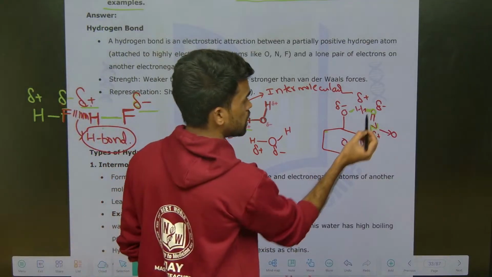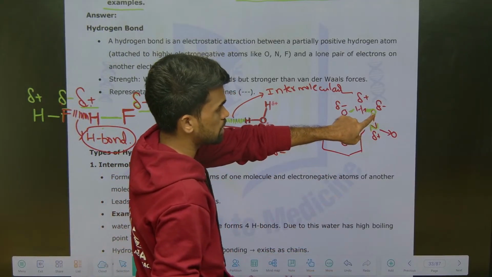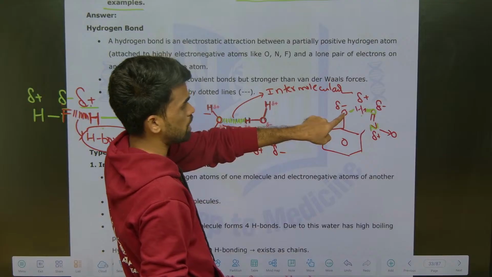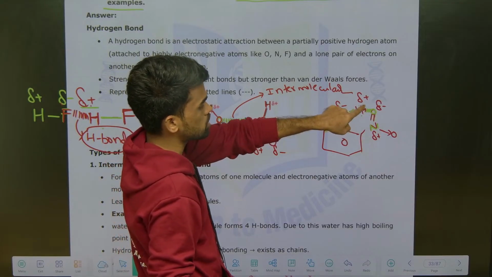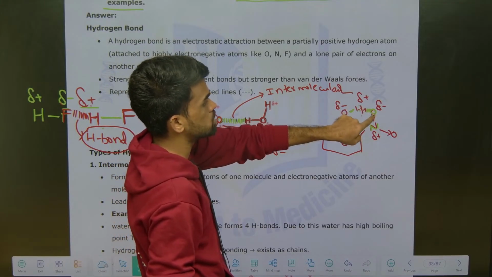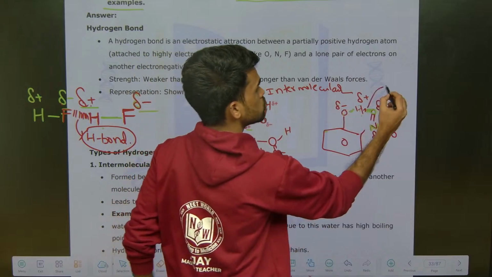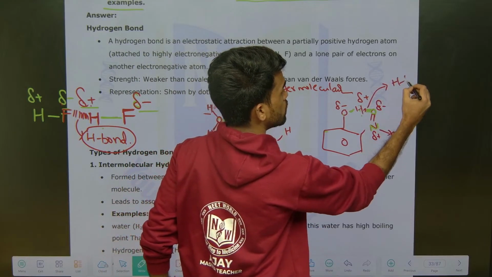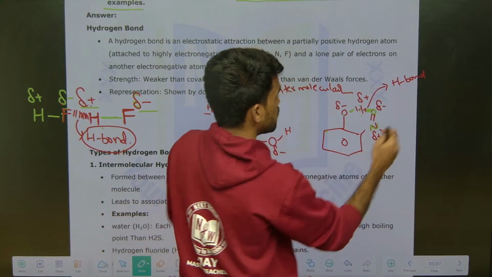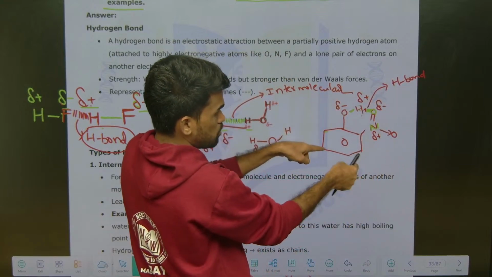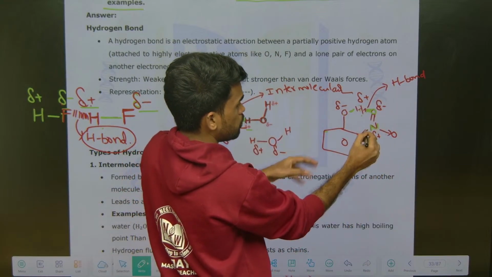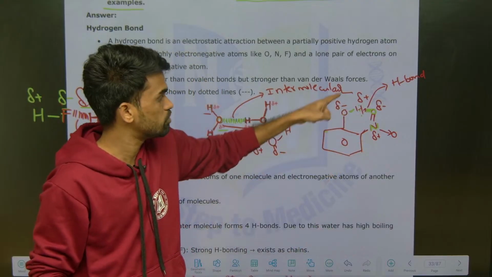So this is nothing but an electronegative atom is there here and a hydrogen atom attached to the electronegative atom. So there is an electrostatic force of attraction between these two oppositely charged poles. So this is called hydrogen bonding. But what type of hydrogen bonding? This hydrogen bonding is taking place within the molecule. See, the complete connection is within the molecule.